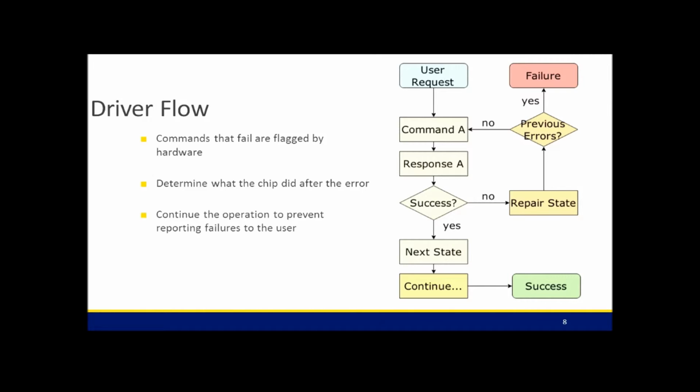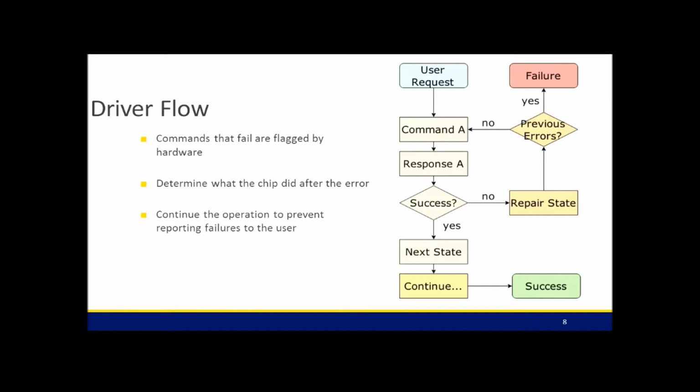At this point, we attempt to discover where the eMMC device itself, the hardware, had gone rogue, and attempt to identify the solution to this. The solution will be a sub-series of these command response pairs. In this case, it's just one of the command response pairs, but it doesn't necessarily need to be the case. In this event, we retry the command A and response A in the event of that communication error. And if the communication error becomes resolved, we can continue to success despite the error occurring and prevent the user from being burdened by this.